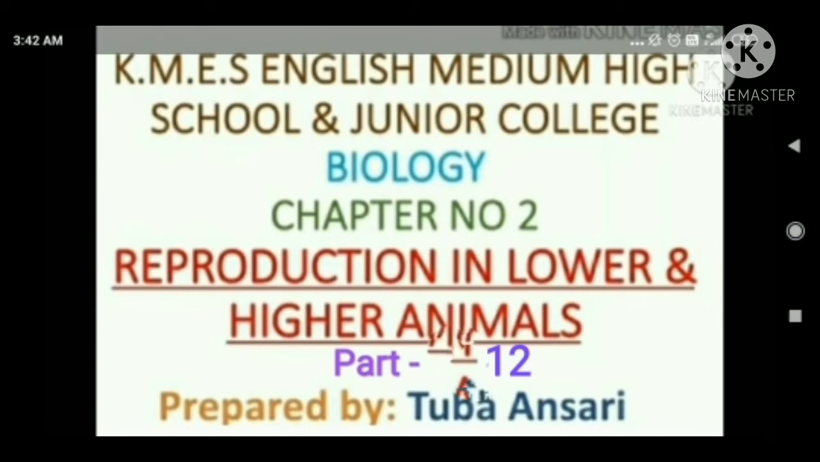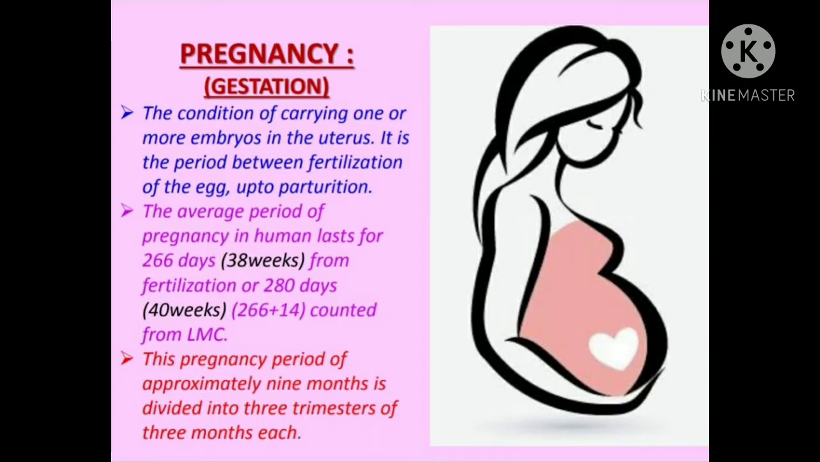Part 12 of chapter number 2, reproduction of lower and higher animals. So starting with the topic. Our topic is called what? Pregnancy. Pregnancy is the condition of carrying one or more embryos in the uterus. Carrying one or more embryos means the young ones in the uterus.